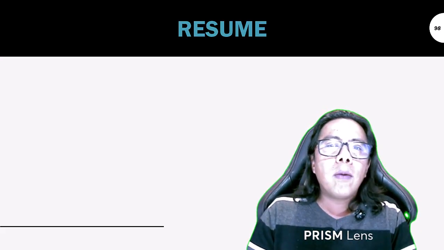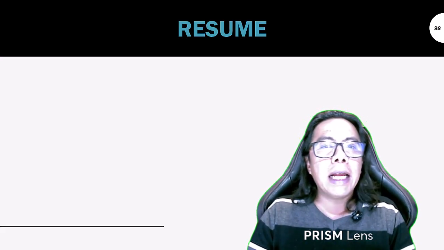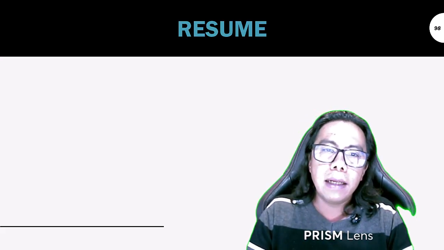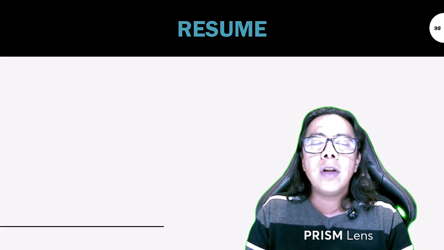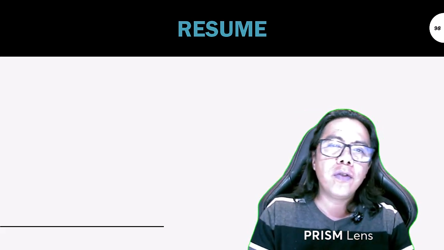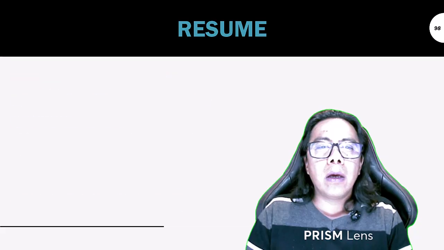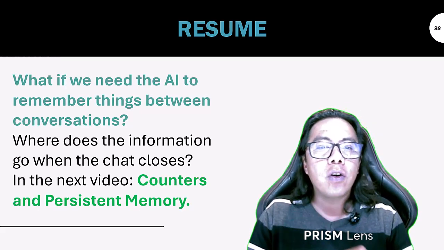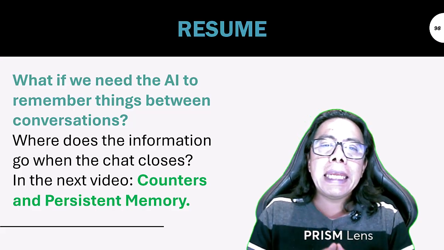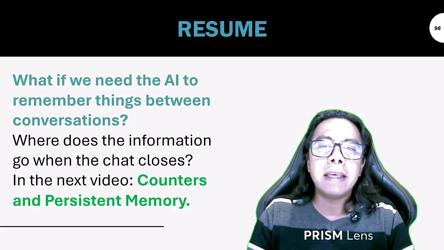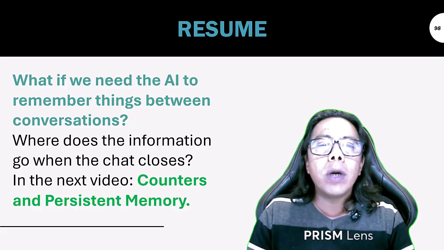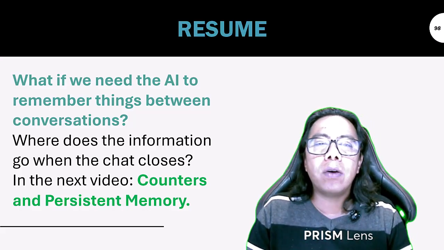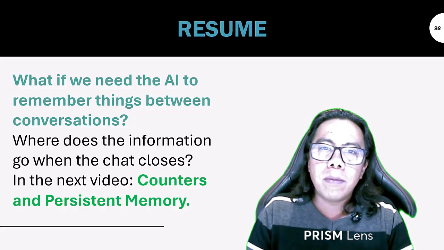We have built a complete language: roles, personalities, decisions with if then else, repetition with while, lists with for, controlled jumps with GOTO, and robustness with TRYCATCH. But all of this lives in a single prompt, in a single conversation. What if we need the artificial intelligence to remember things between conversations? Where does the information go when the chat closes? In the next video, contours and persistent memory.